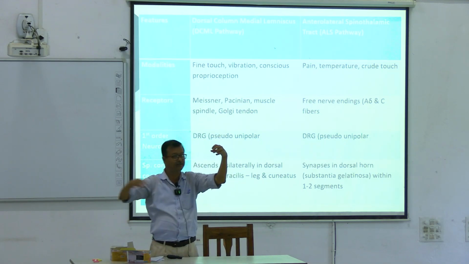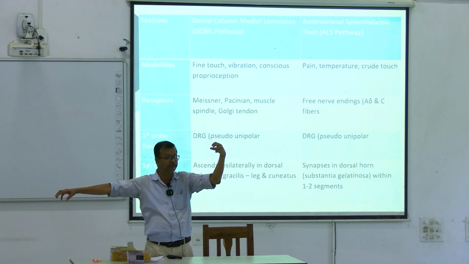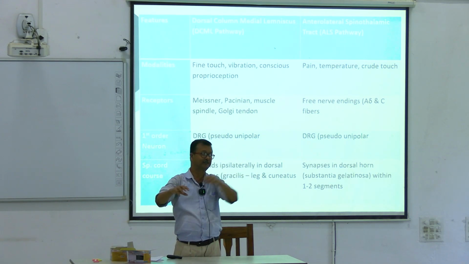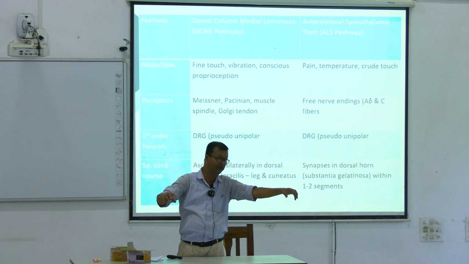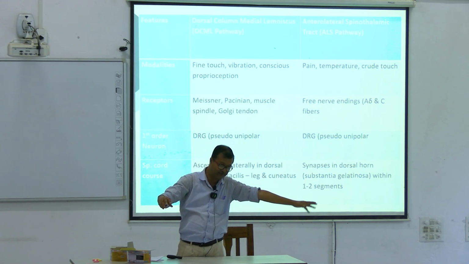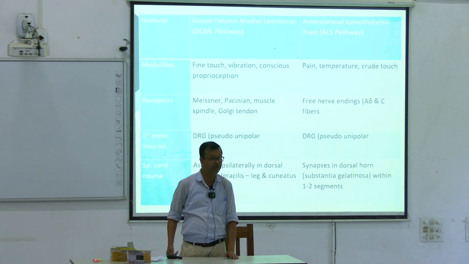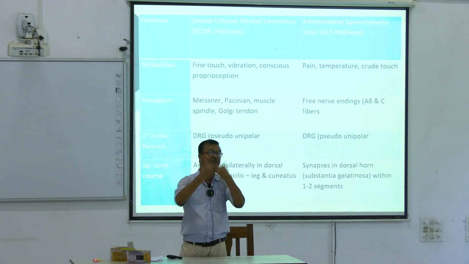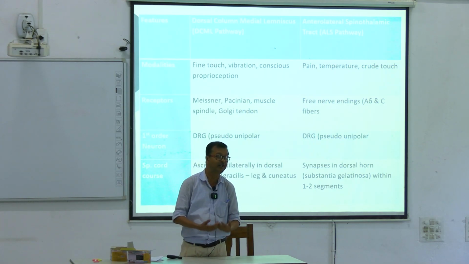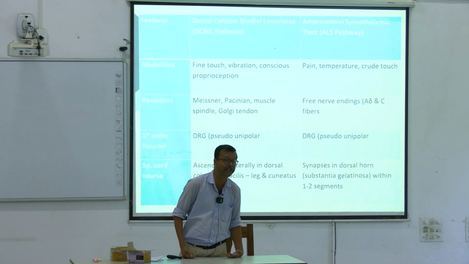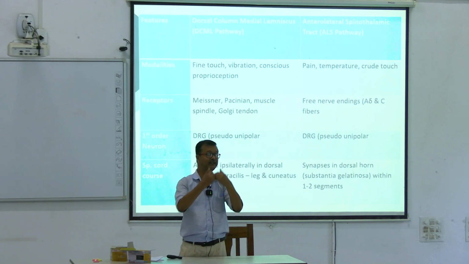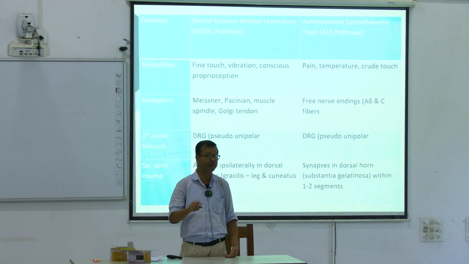So one is axonal terminals, then cell body and synapse. Next, dendrite, cell body, then synapse. That's why it's called pseudo unipolar, because the cell body is at the middle. What is at the middle? The root ganglia is lying at the middle. That's why unipolar but pseudo.